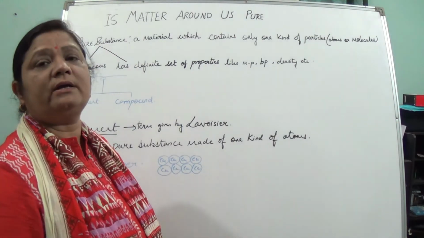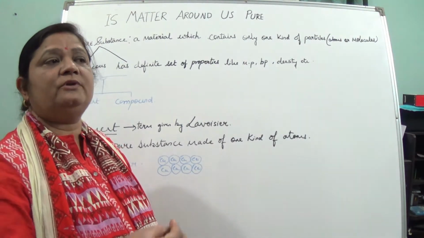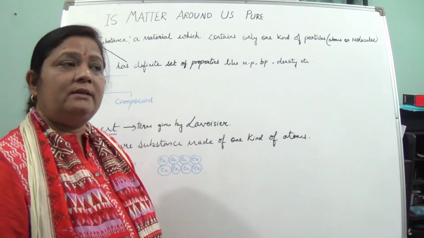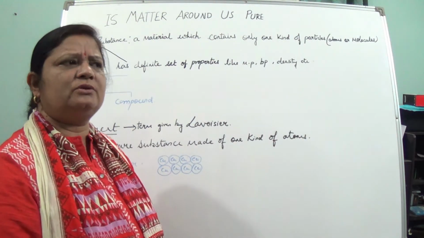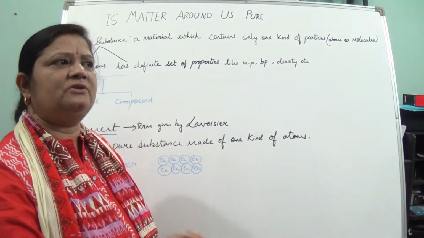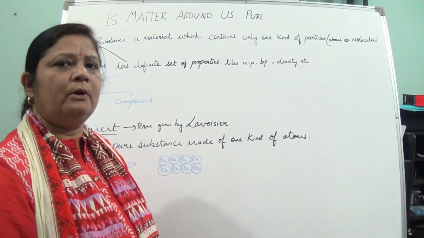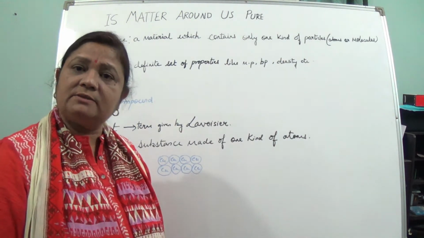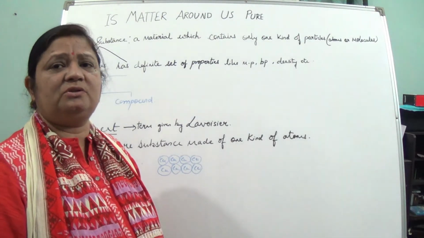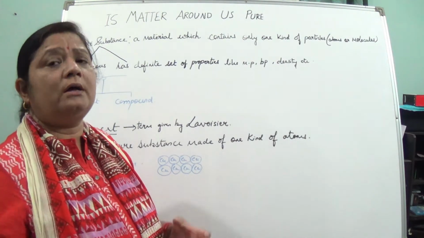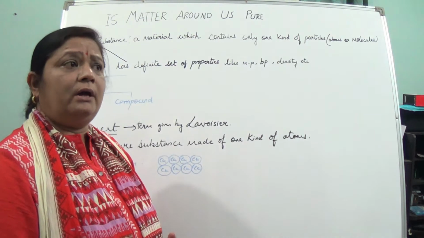You are going to the market buying something. Suppose you have bought rice. That rice is consisting of other things also, some bits of pulses, some bits of wheat, some bits of pebbles also. Then will you say that that is pure? You will not say it. You will say no, it is not pure rice, it is consisting of other things also.